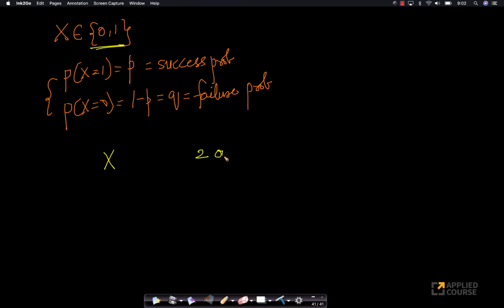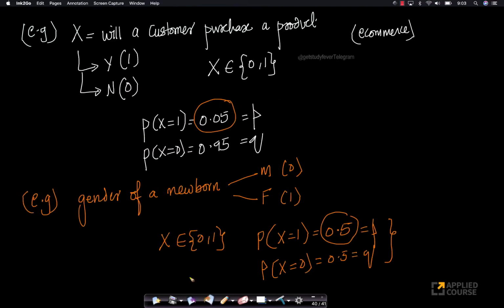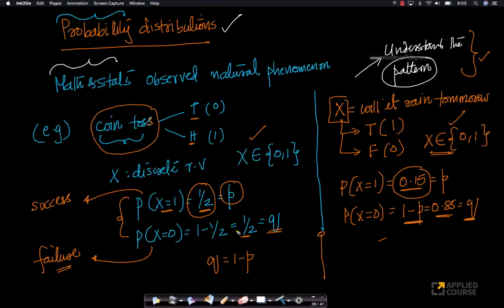That it has two distinct outcomes. This is one thing that they have to tell me. The second thing they have to tell me is that the probability of one outcome, let's call that outcome 1, is equal to P. If you give me P, I can compute Q. Q is nothing but 1 minus P, right? So if they give me these two things, then all of these natural phenomena are very similar.